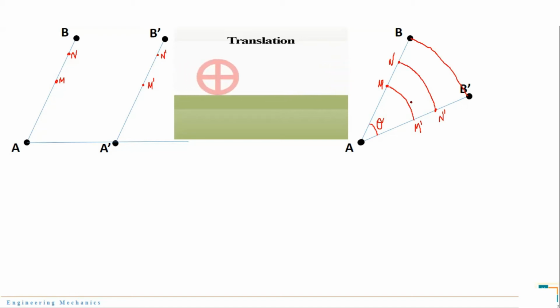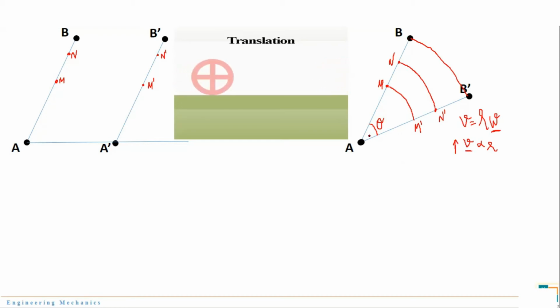So in simple terms we have a relation: linear velocity V is equal to R times omega. Now we have seen that omega is constant. So as omega is constant, V is directly proportional to R. That means as the radius, or the distance from the pivot point, increases, the velocity also increases.